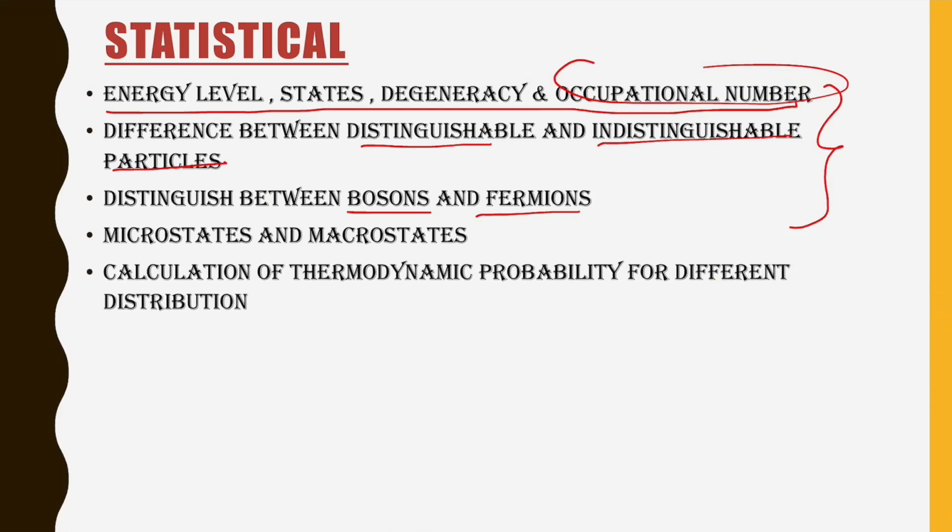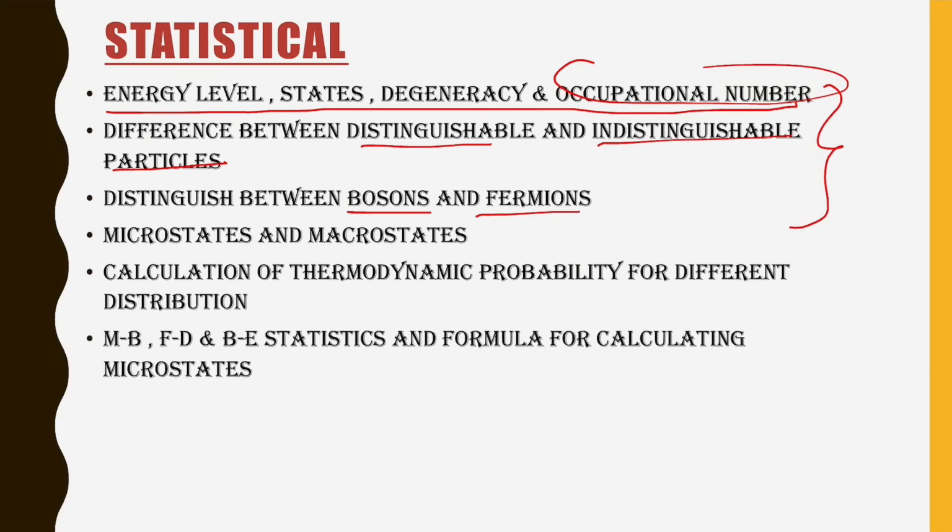Next is calculation of thermodynamic probability for different distributions. What are the distributions that we have? We have Maxwell-Boltzmann distribution, FD meaning Fermi-Dirac distribution, and BE meaning Bose-Einstein distribution, or we also say statistics. For all these distributions we have different formulas to calculate microstates. So you must remember the formula for calculating microstates in all of these statistics.